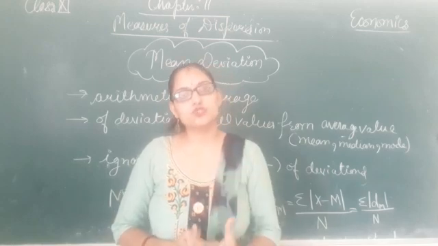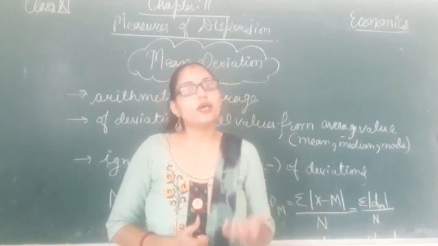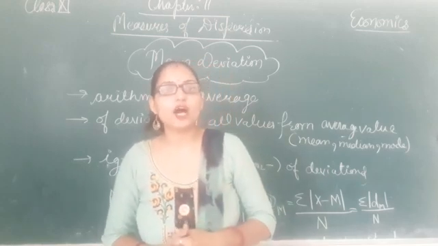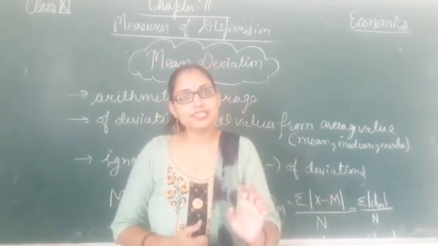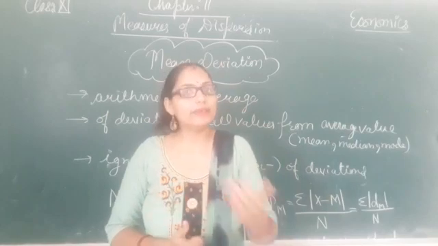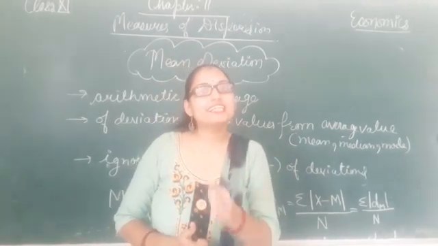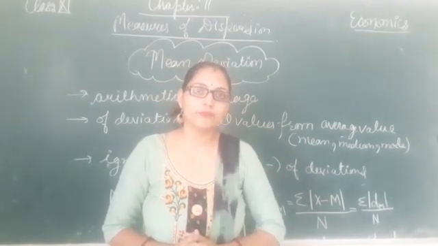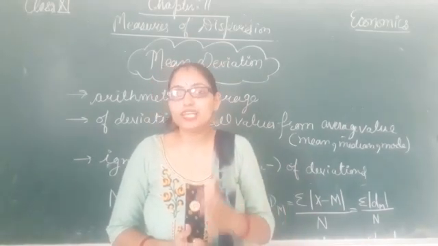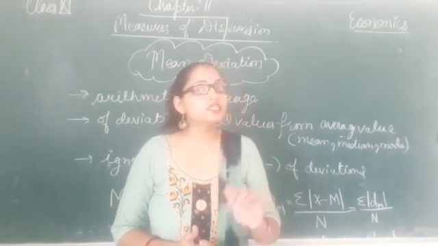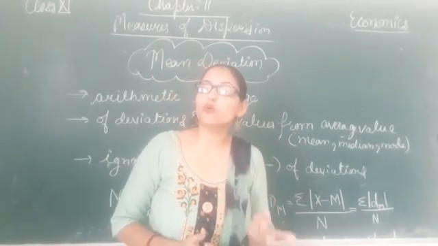As the name suggests, mean deviation will help in finding out the deviations of all the items of a series from a mean value. Mean value here refers to the central value of the series. As we have done in chapters 9 and 10, central values can be arithmetic mean, median or mode.